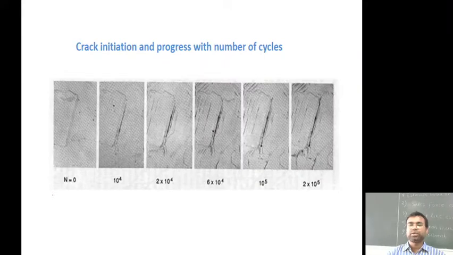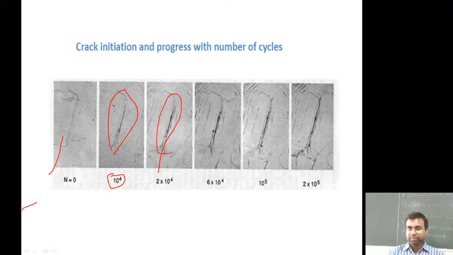That is the figure showing the number of cycles, crack initiation, and progression in the material. You can see at zero cycles there are no changes. As the number of cycles increases to 10 to the power 4, that is relative, and when it is doubled, the perpendicular propagation of the crack takes place. Then at 10 to the power 5, and then double that, as shown here.